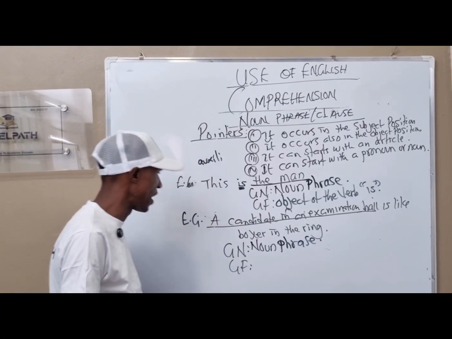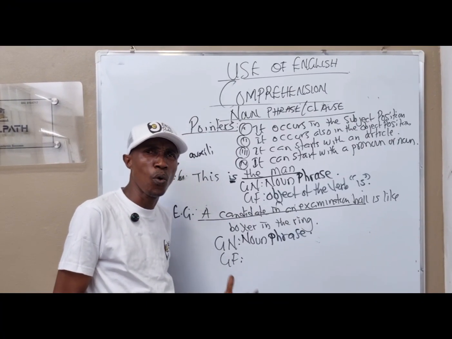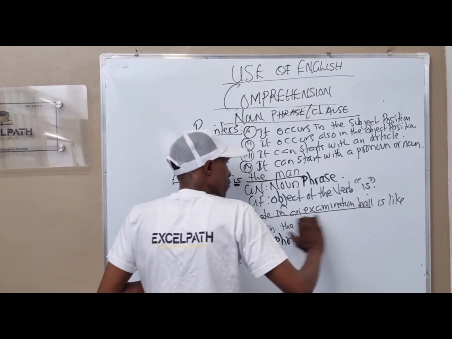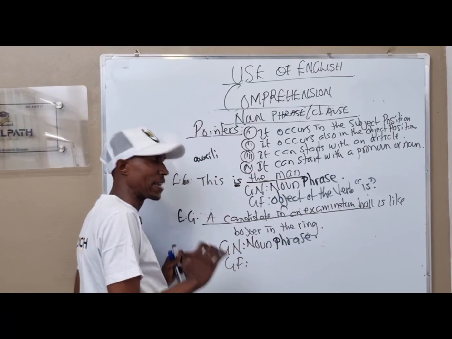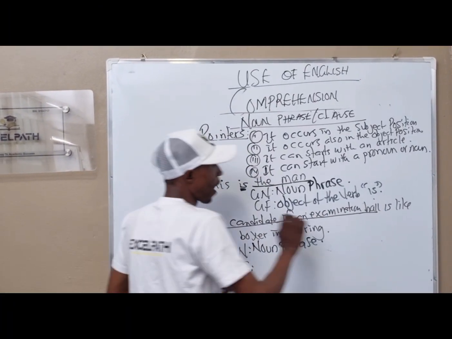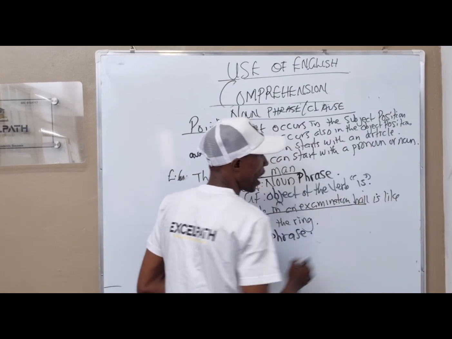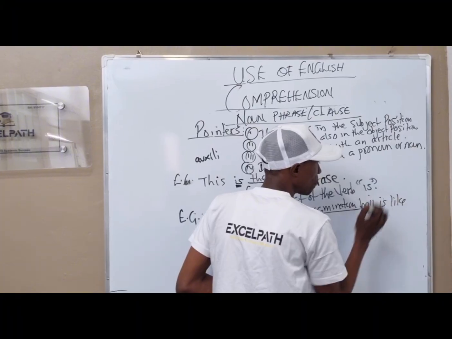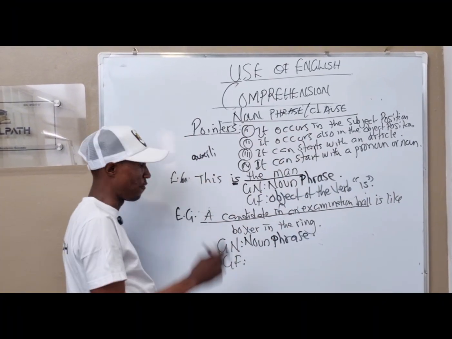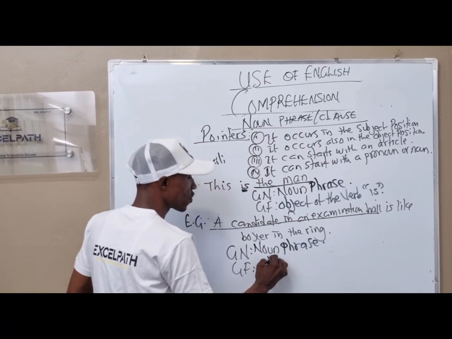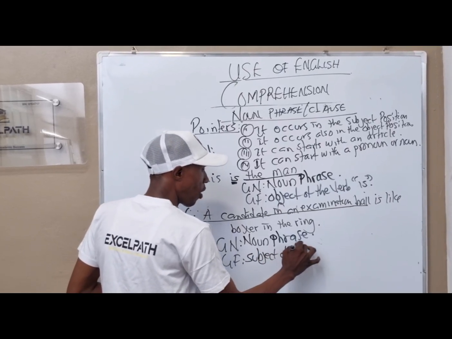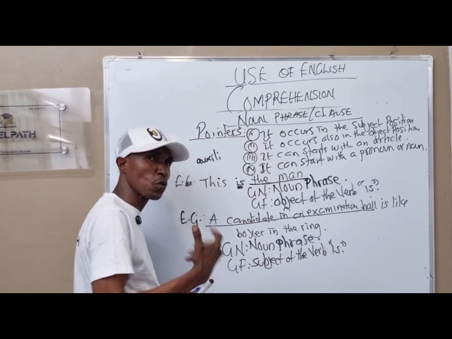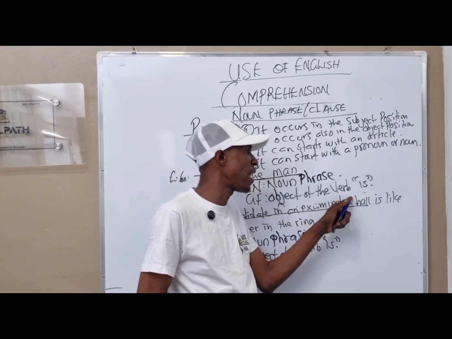Then the next question is this: what is the grammatical function? How do you know that? They underline from the beginning. For the fact that they underline from the beginning, it connotes subject. Now, after the underlined word, what do we have there? Is. And what part of speech is is? Is also a verb. Since it's a verb, then you write subject of the verb is, inverted comma. The first question we solved, we said object of the verb is.